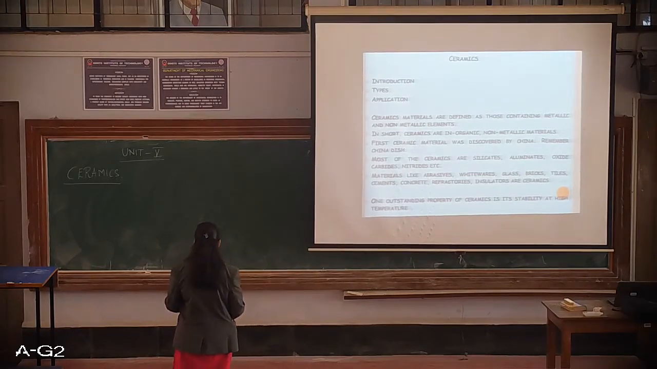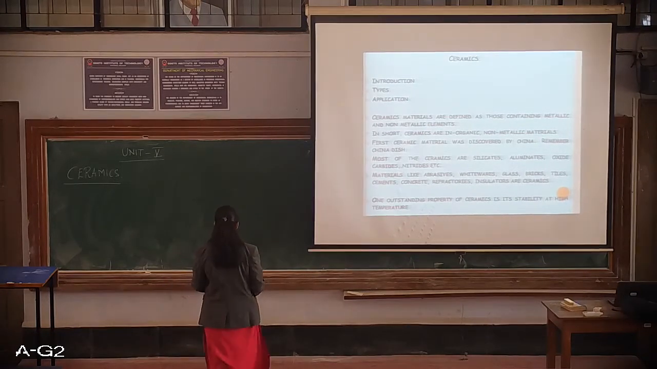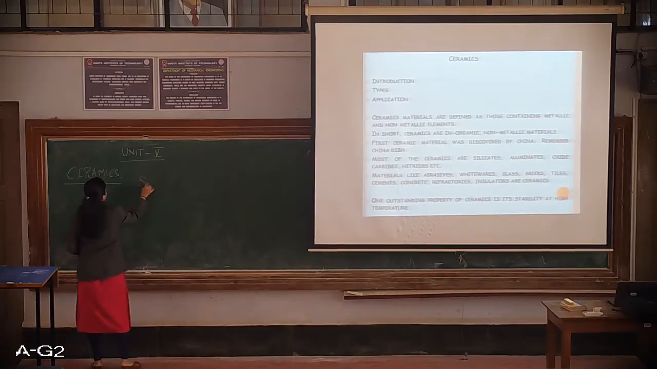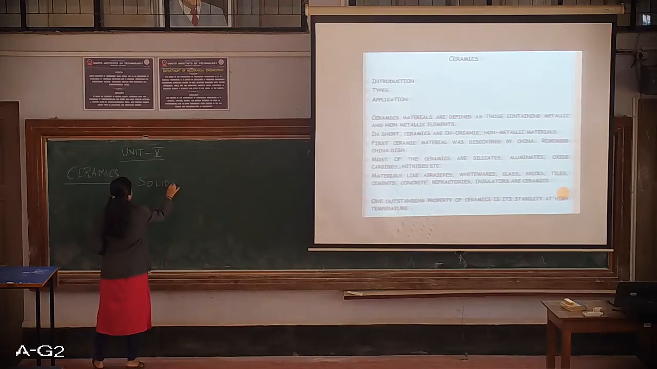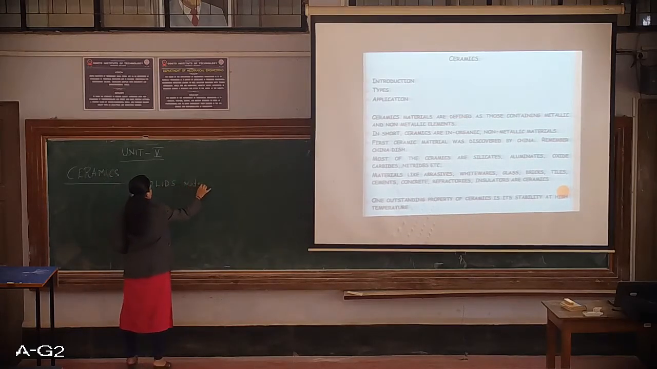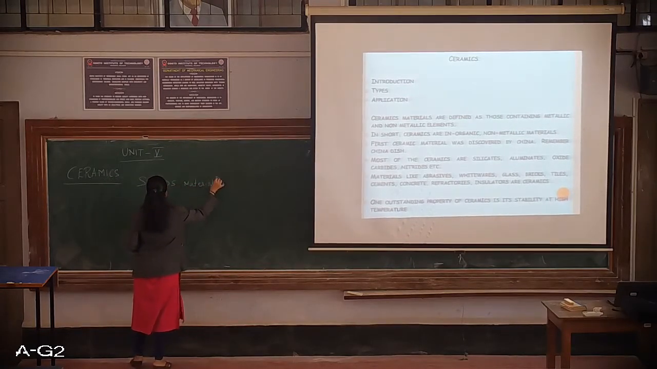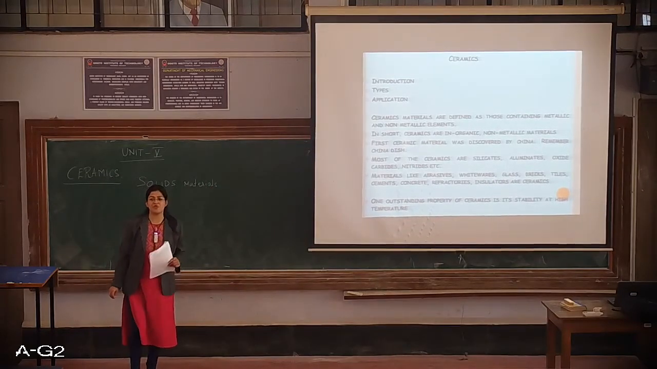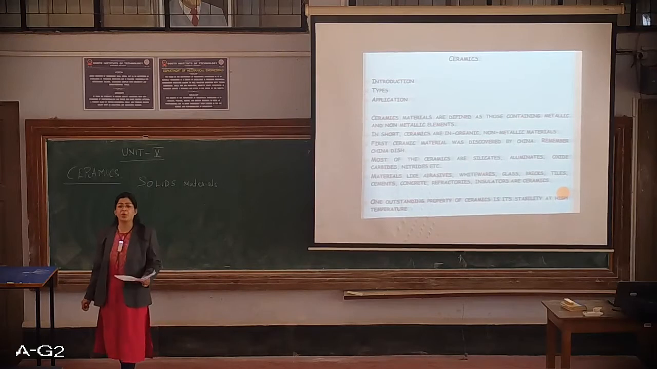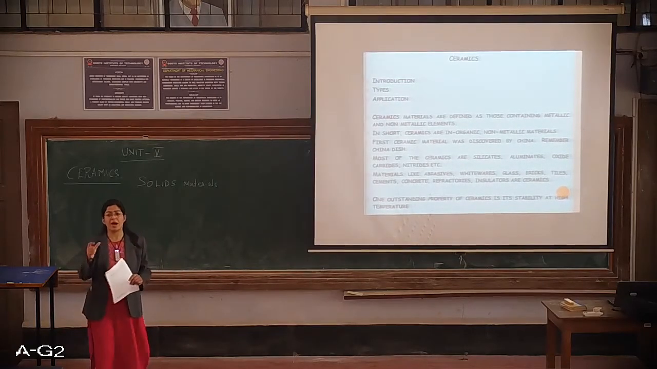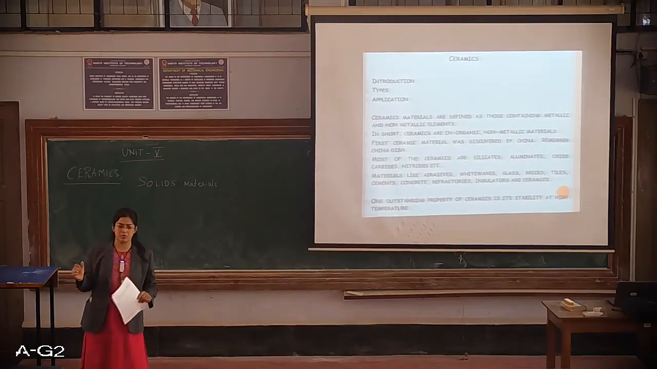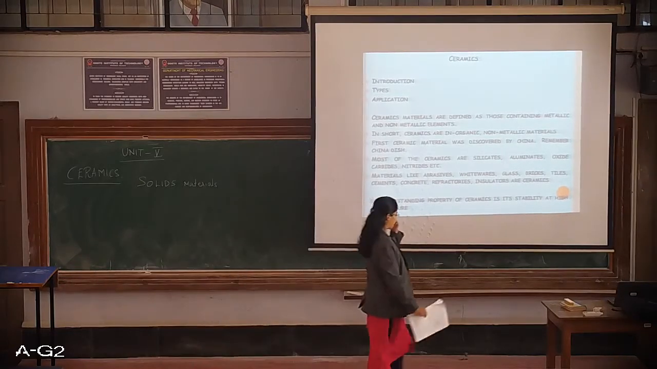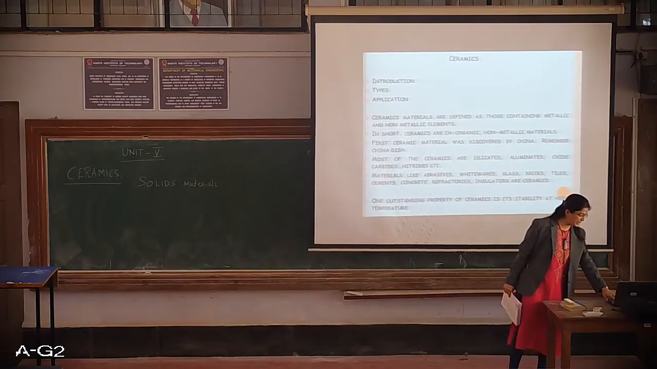So ceramics are basically solid materials comprising an inorganic compound of metal and a non-metal having ionic or covalent bonds. So this is an overview of these ceramics. Moving to the next slide.